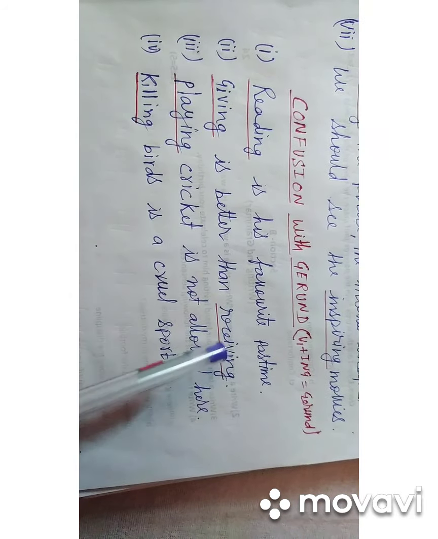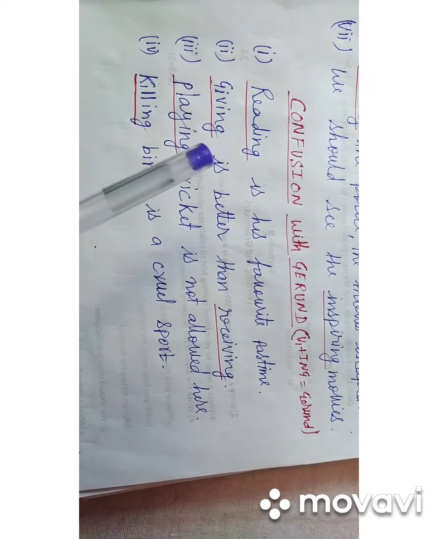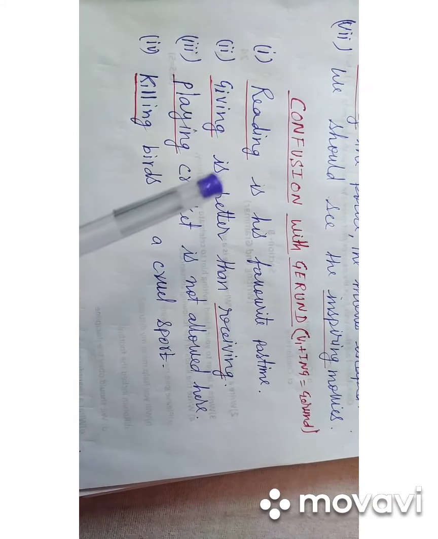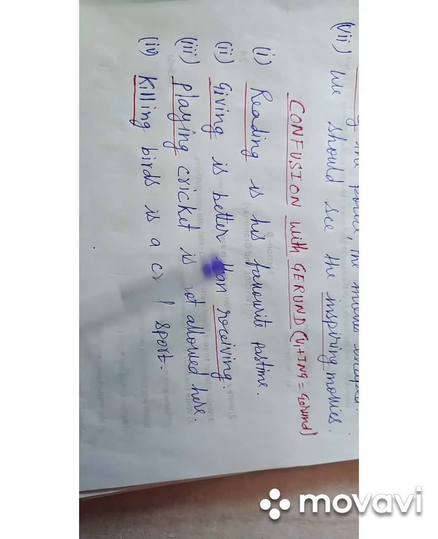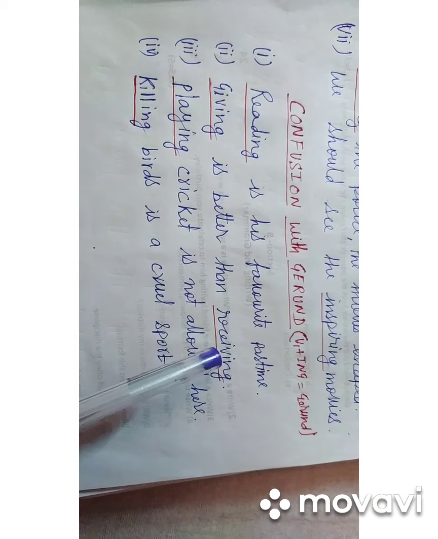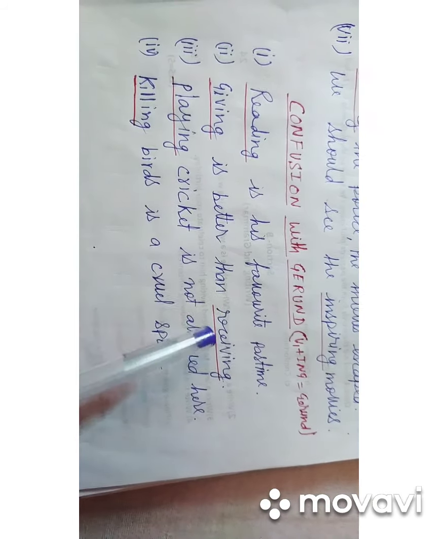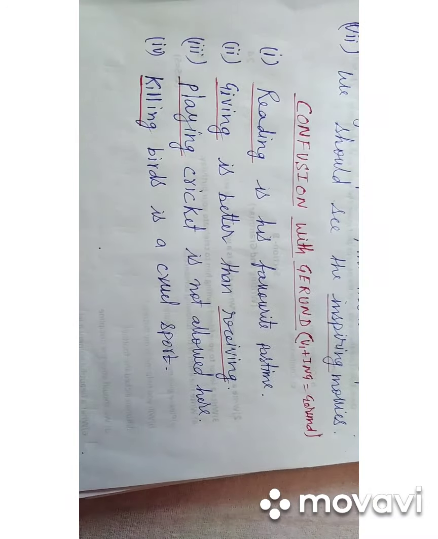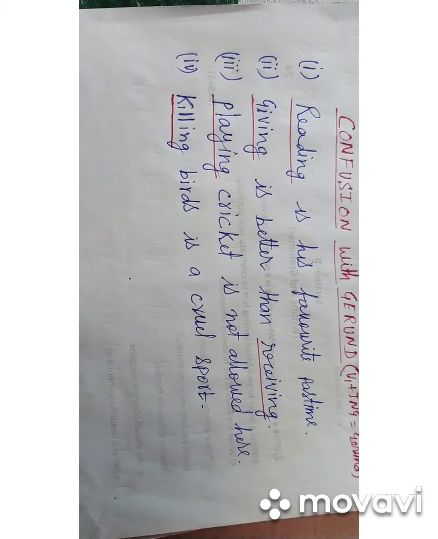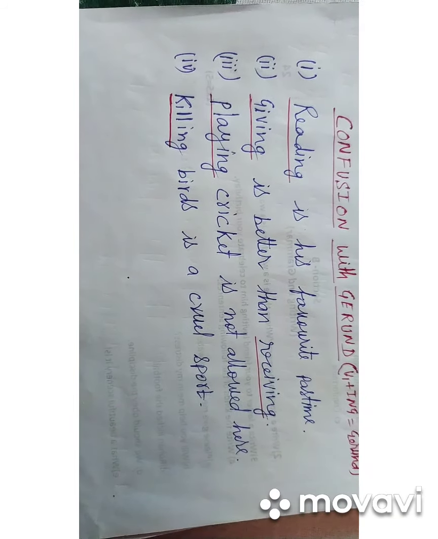Giving is better than receiving. The word giving is the noun and it is the subject of the verb is, and the word receiving is the object of the verb is, and both are nouns and hence they are gerunds. Next example, playing cricket is not allowed here. Playing is the gerund and acting as the subject in the sentence.